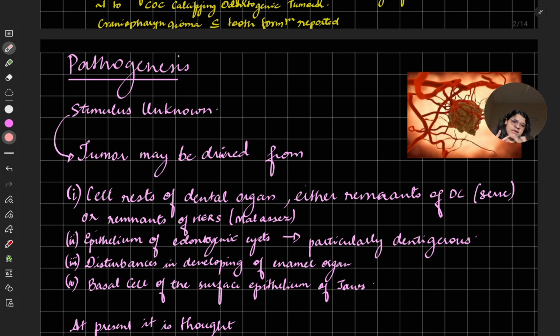There are some disturbances in this occurs. The enamel organ transports to somewhere else and starts growing over there. So this could be a possibility. This is a theory. Fourth theory is basal cell of surface epithelium of jaws. The basal cells of the surface epithelium of jaw can proliferate and become into ameloblastoma. These are all the theories.